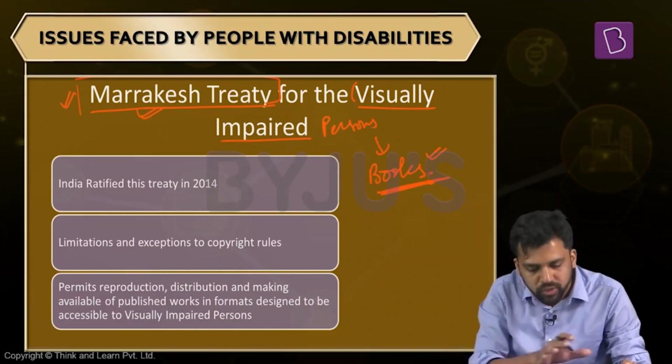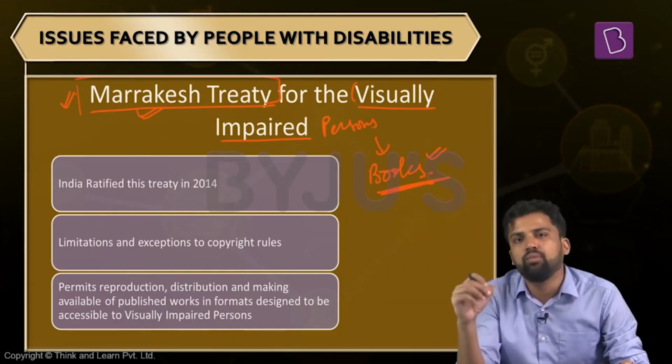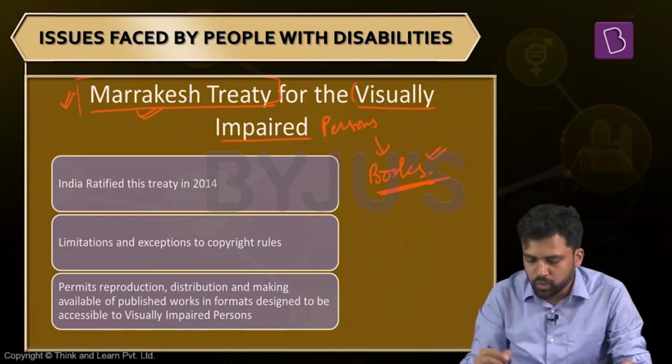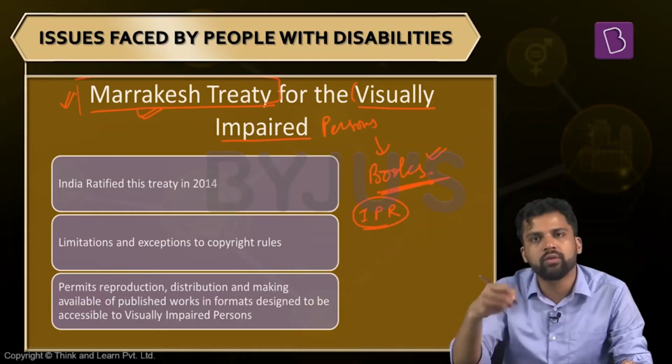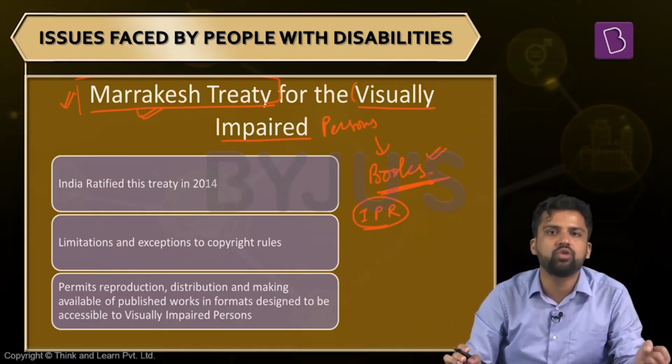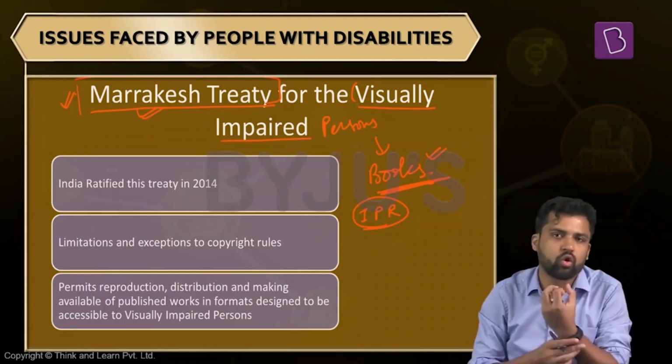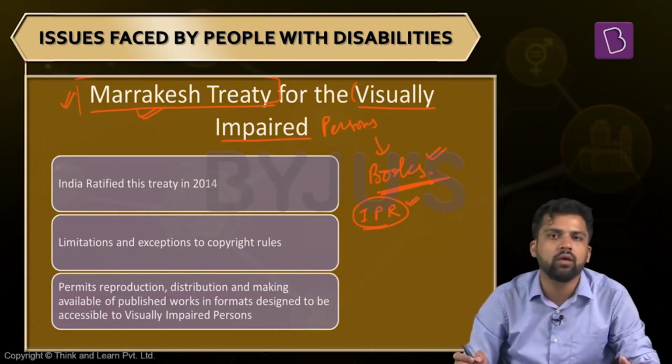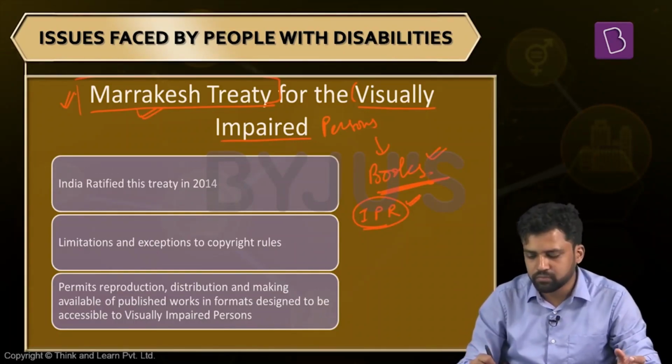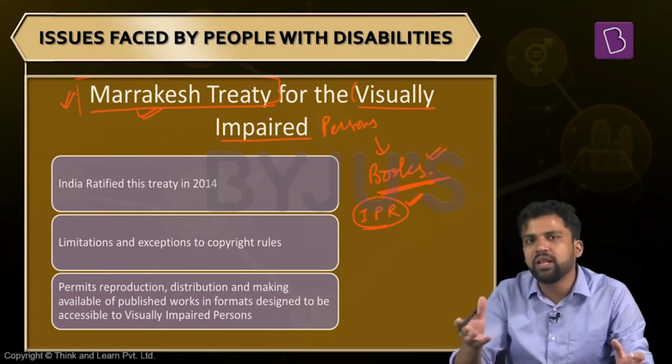Now, how is the Marrakesh Treaty facilitating this? If I am writing a book, I am writing it as a product of my own intellect. So I have intellectual property rights over that particular text. In case someone is reproducing it, publishing it, selling it, they have to pay me some sort of royalty. I will get some part of it, so I benefit from the production of that. Now, what has happened is that by protecting IPR, sometimes disability rights are also getting impacted.